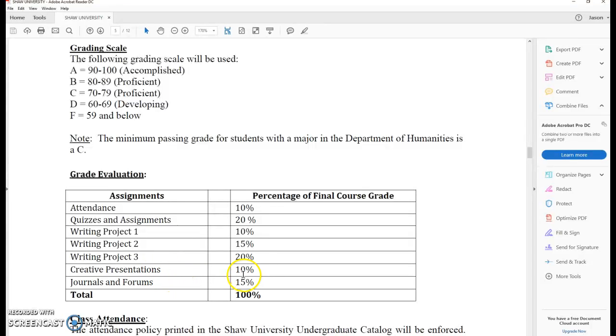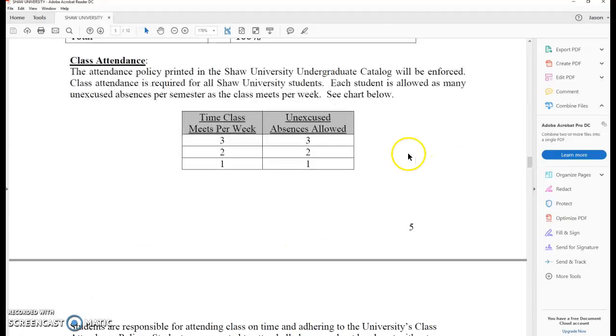There is a creative presentation. What is that? Don't worry about it. We'll get to it. And then there's some journals and forums that we'll be working on. That's worth 15% of your grade. So all that equals 100%. So everything that we're going to be doing in this class will fall into one of these categories. This is the weighted grading system which we use, which I mentioned in the video.